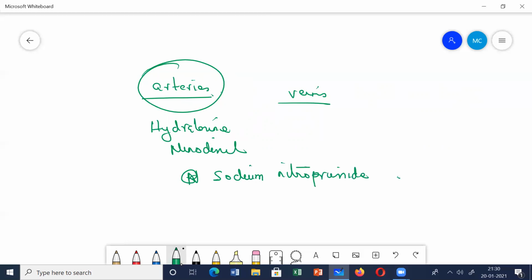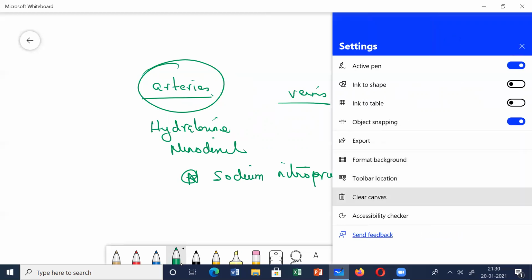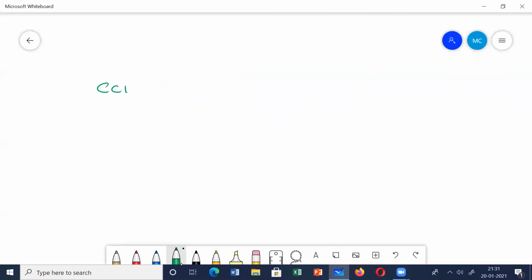Next, come to the calcium channel blockers. What is the mechanism of action of calcium channel blockers? They act directly on the cell membrane. They block the calcium channels, and the entry of calcium into the cells is blocked, and thereby the cells will not contract. Calcium is required for contraction, for the inotropic action.